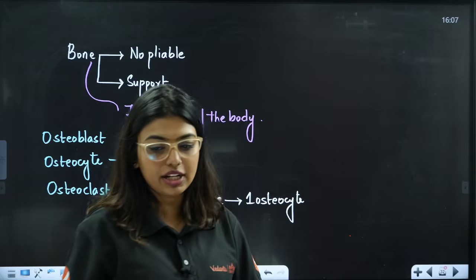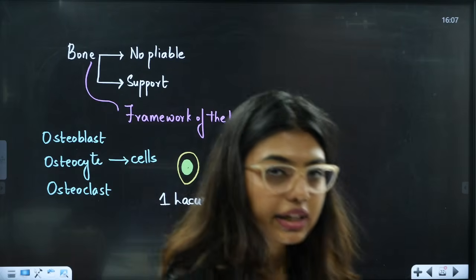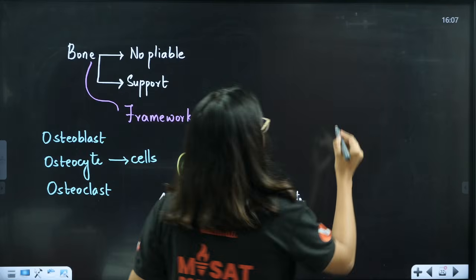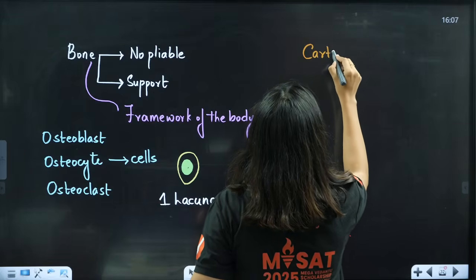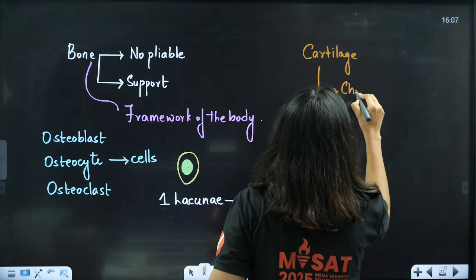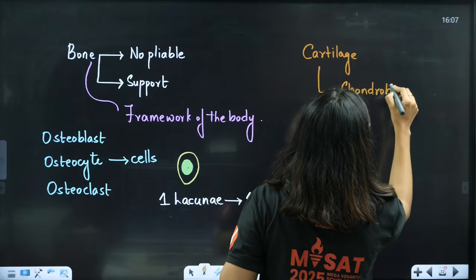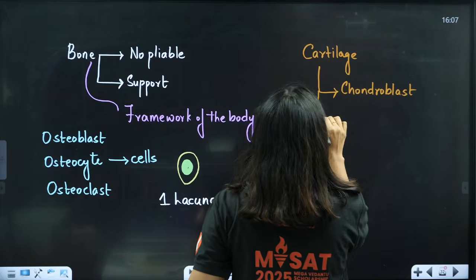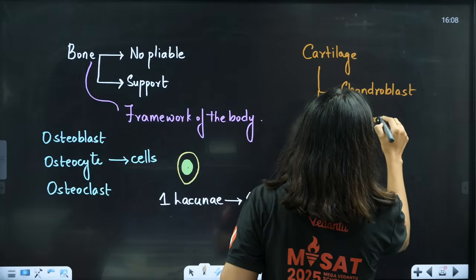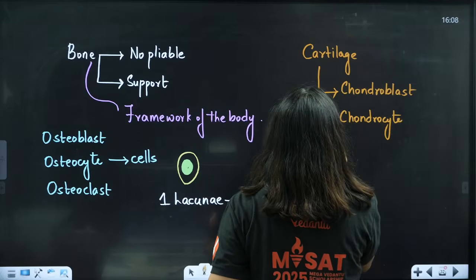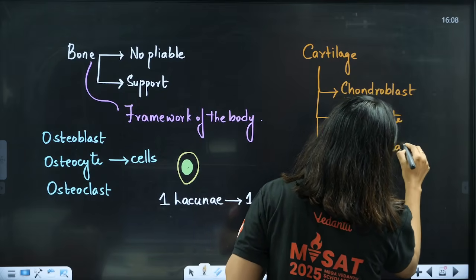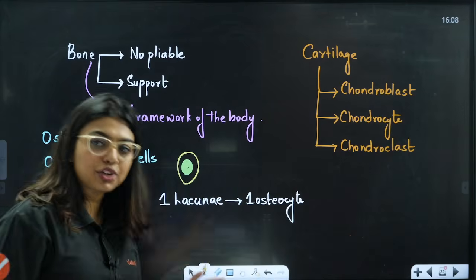Next one about your cartilage. Cartilage is pliable, found in the tip of the ears and the nose. Here also students, you have to know words like chondroblast, chondrocyte, chondroclast. Here also lacunae is present.